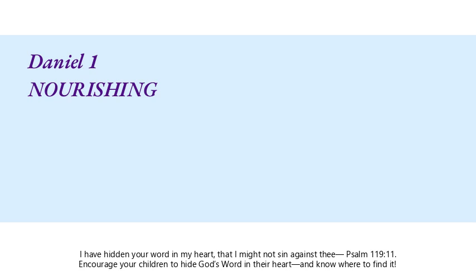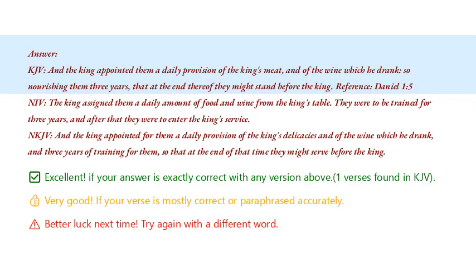Can you build the Bible verse that includes the word nourishing? Here's your clue. Daniel 1. Answer. And the king appointed them a daily provision of the king's meat, and of the wine which he drank, so nourishing them 3 years, that at the end thereof they might stand before the king.